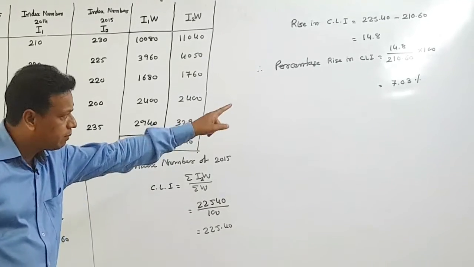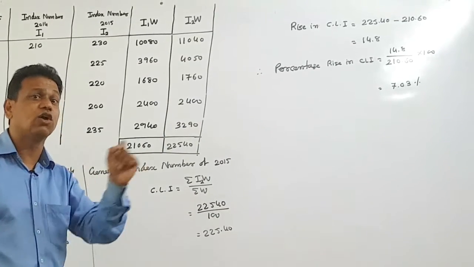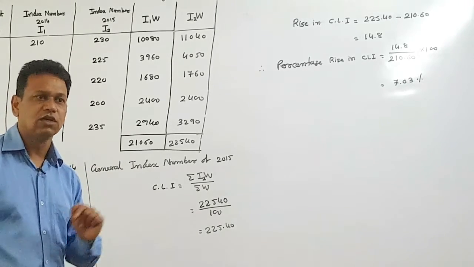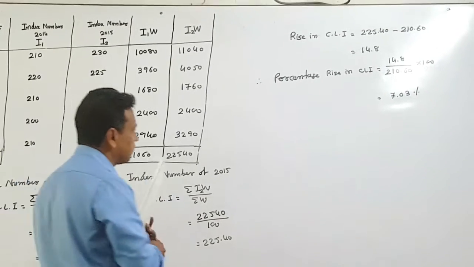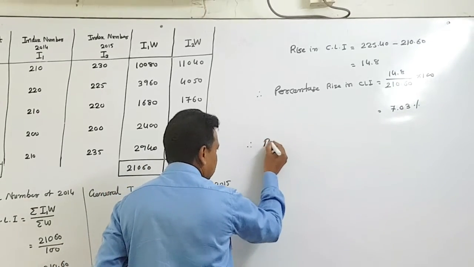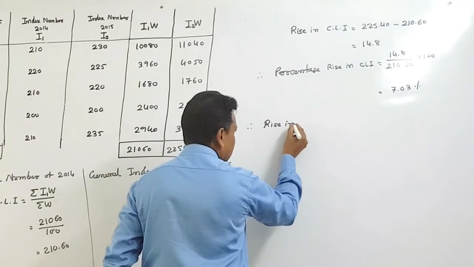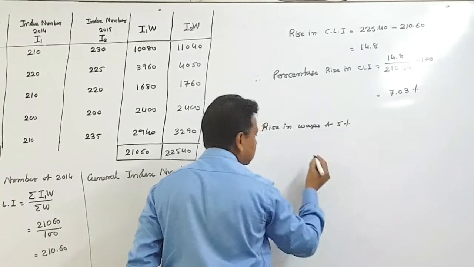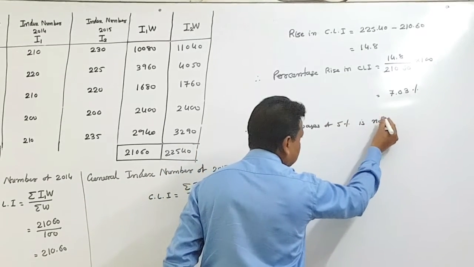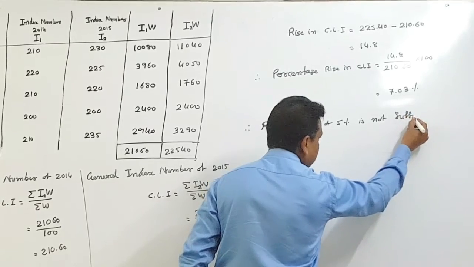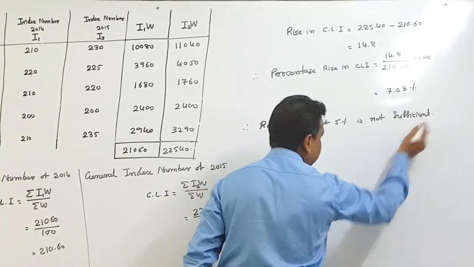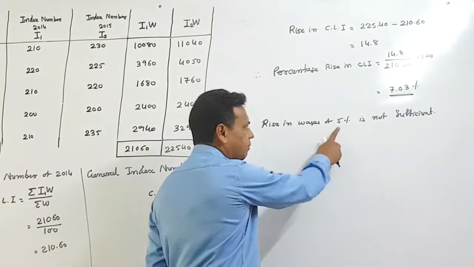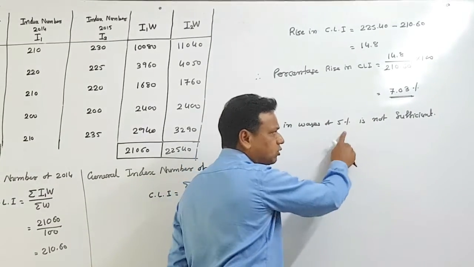But you need a minimum 7.03% rise in your wages, and government gives you 5%, which is not sufficient. So we have to write in our answer: therefore, rise in wages of 5% is not sufficient. Why is it not sufficient? You need 7.03% minimum, and government gives you 5%, which is smaller, so it is not sufficient.